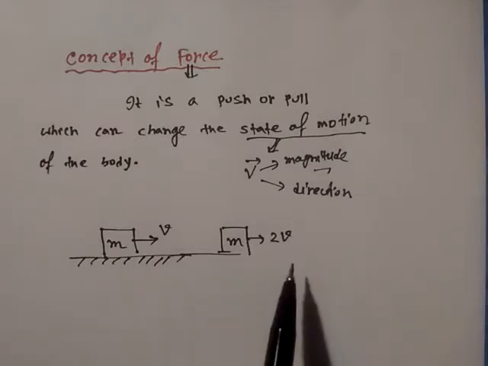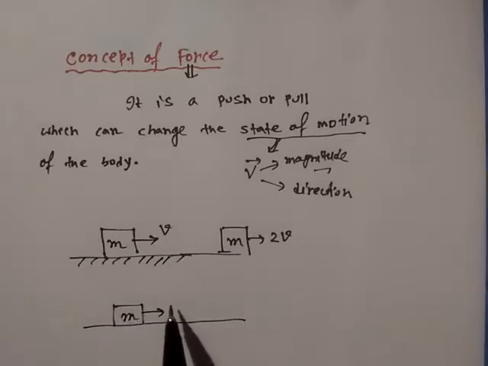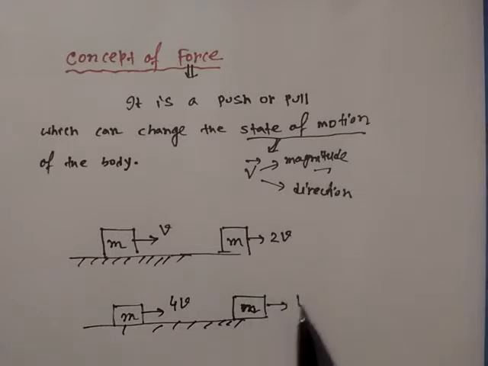because the change in velocity is in the forward direction. Similarly, if we take a body of mass m moving with velocity say 4v, and after some time we find that the velocity is v, then we can easily see that the velocity is decreasing.